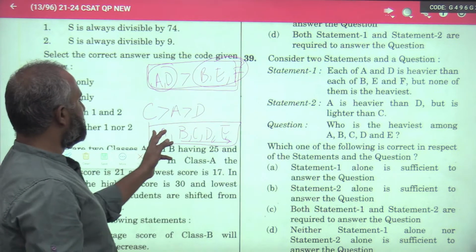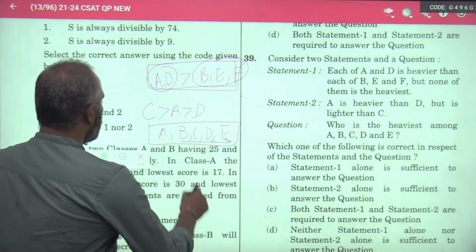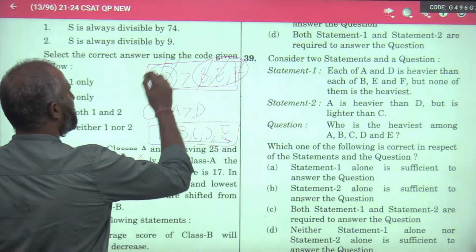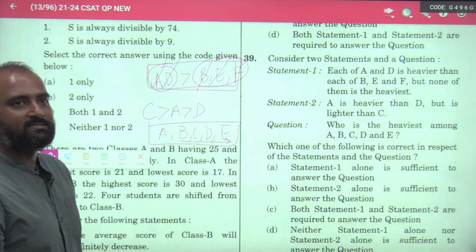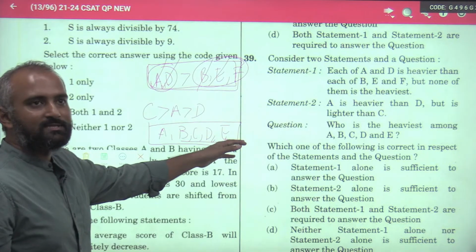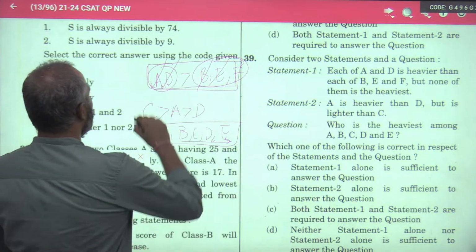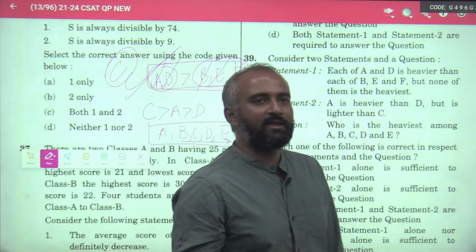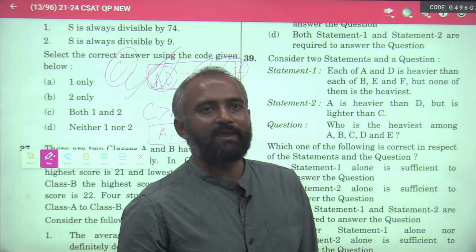So who is the heaviest? The person who is left out. Is there any logic required here or any complicated calculation?